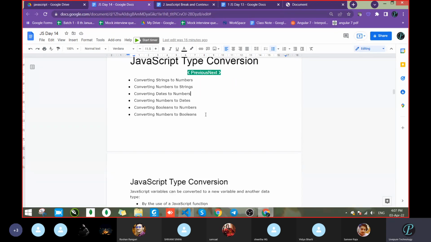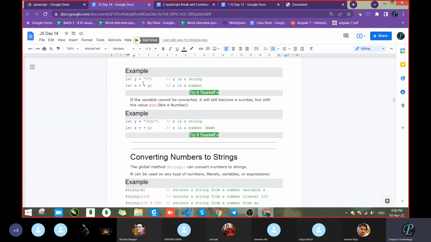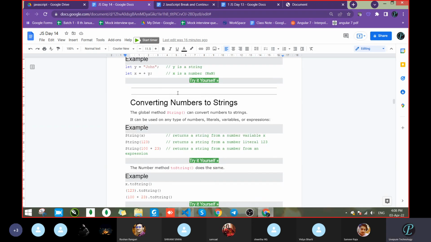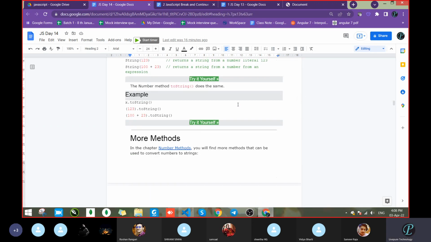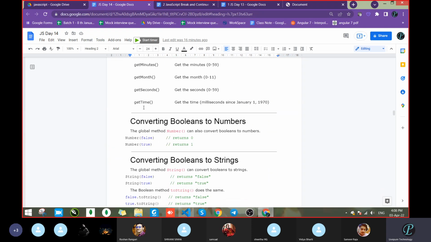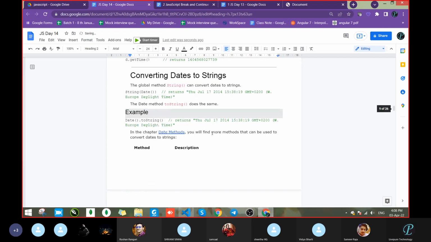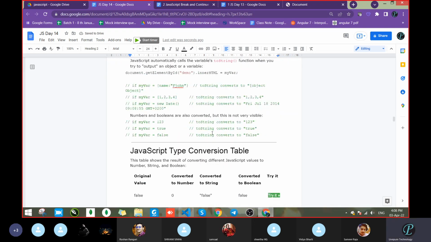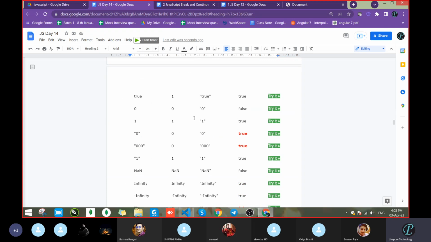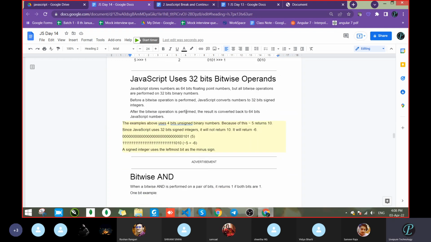Got it? So this is type conversion. You can check how we convert; I will not go through each thing. Whatever we discussed, the same thing is there. See that X is a number due to plus Y. Now converting number to a string, whatever we saw just now, it will be here. More methods are there, exponential and date and time, which we already saw. This completes automatic conversion. You can go through all of these. Then bitwise operators, we already saw how to write bitwise operators.